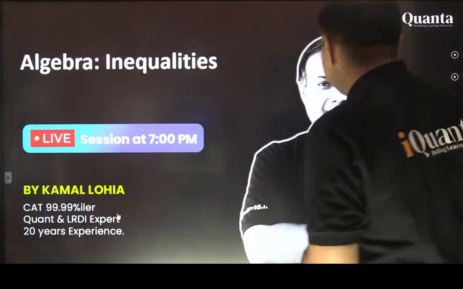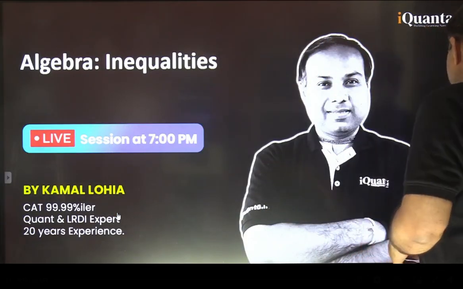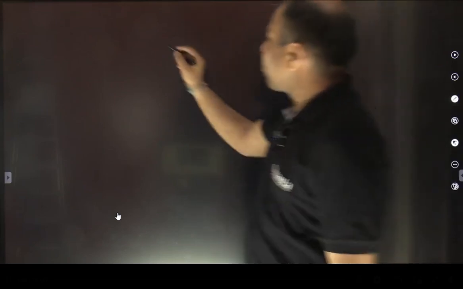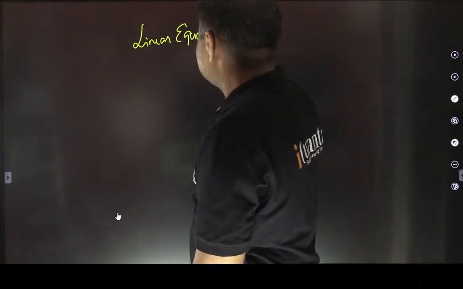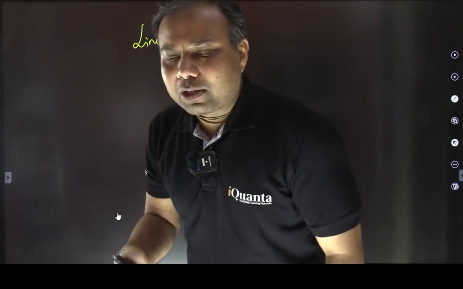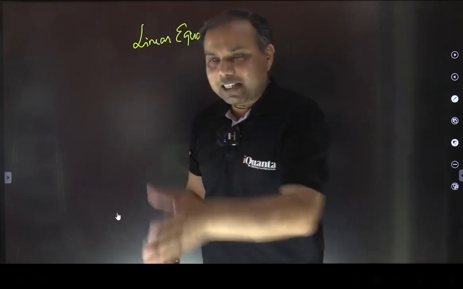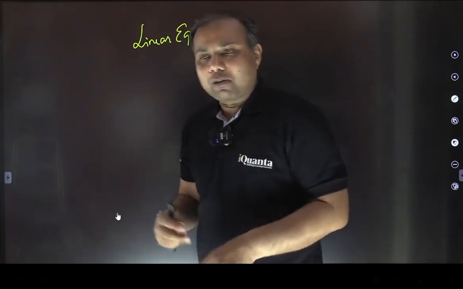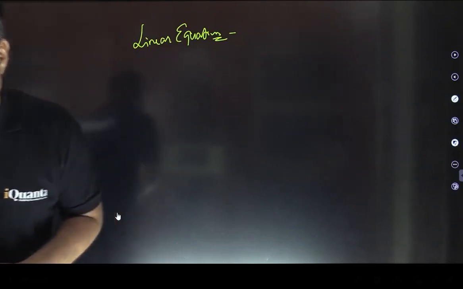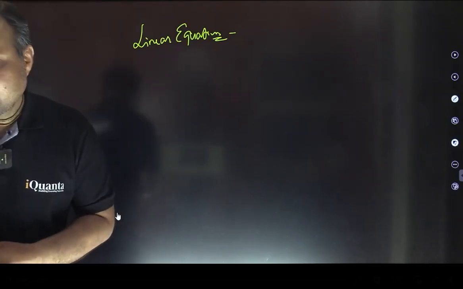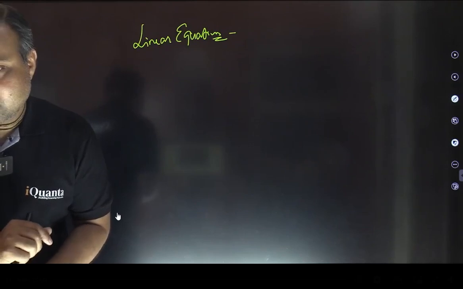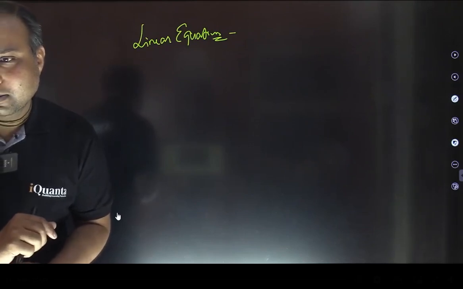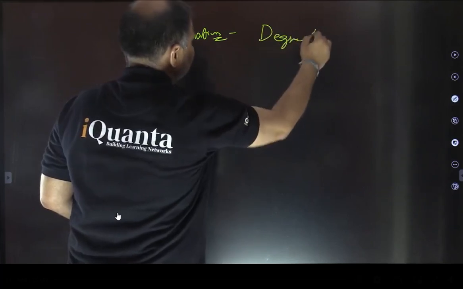So prior to this, what we have done, let's quickly recap. So prior to this in algebra, we have talked about linear equations. Do you remember what different things we have talked about linear equations? Please write in comments fast. In linear equations topic, what different things we have studied? Yes, we had 2 weeks classes before that. Yes, linear equation means degree 1 equation, right? That's true. It's an equation of degree 1. What else?